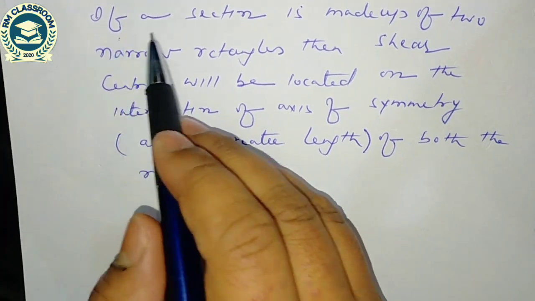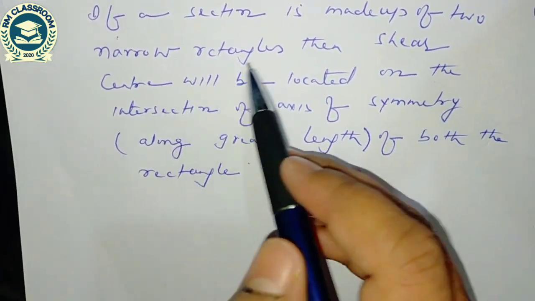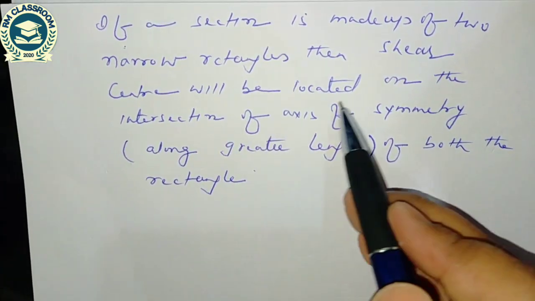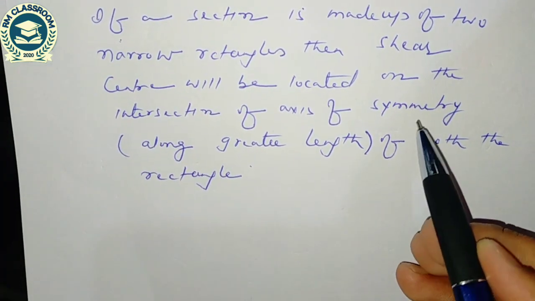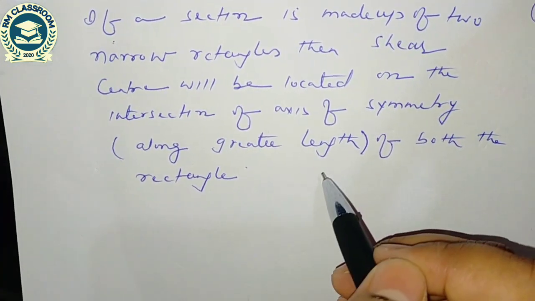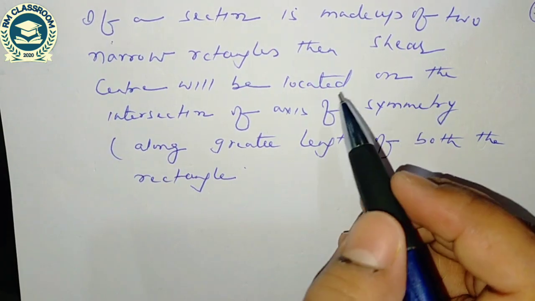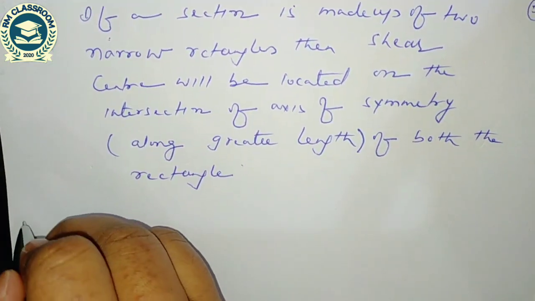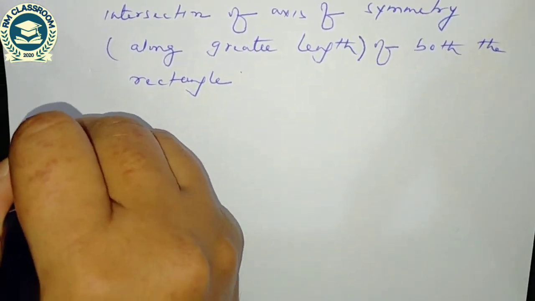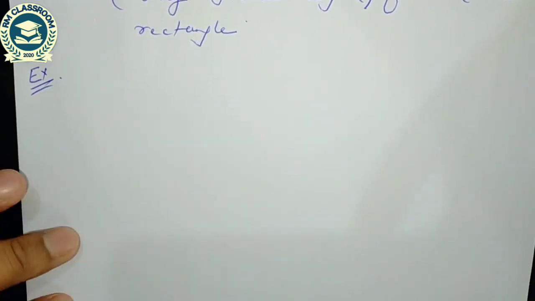What I told: if a section is made up of two narrow rectangles, then the shear center will be located on the intersection of the axes of symmetry along the greater length of both the rectangles. So I am taking some examples. With the help of those examples, I hope you will understand.